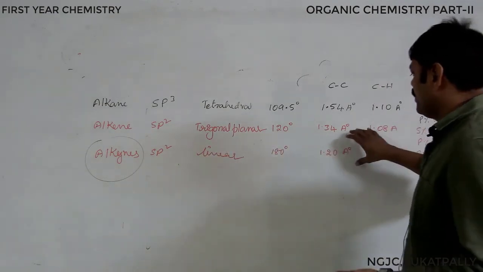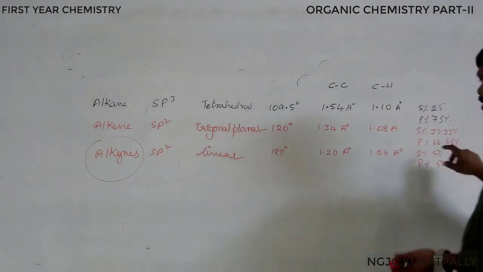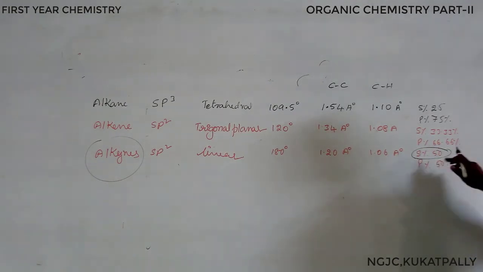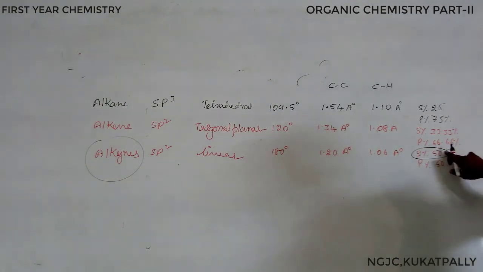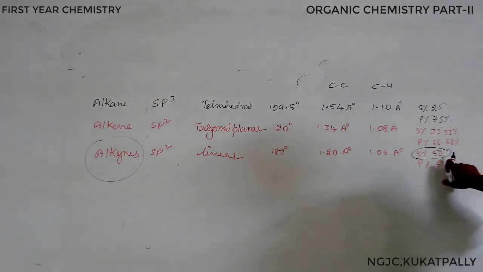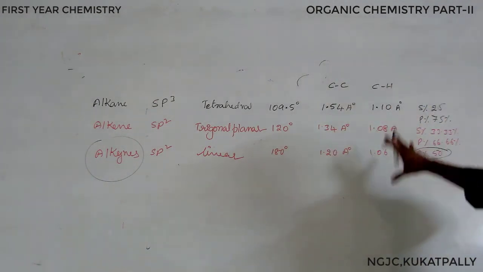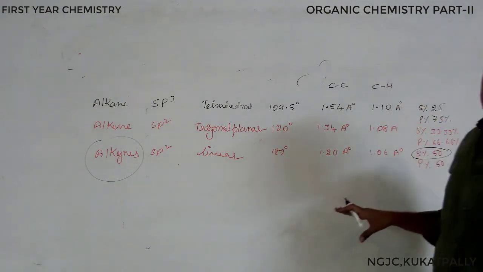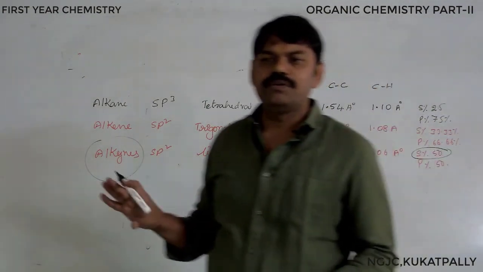Alkynes will be more electronegative because of the high s character. This is about the hybridization and comparison between the compounds that we need to recollect.